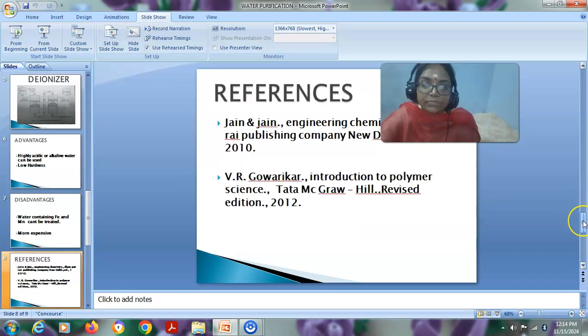Then coming to the references, I have referred to two books. One is Engineering Chemistry by Jain and Jain. Another one is Gowarikar, which is a polymer chemistry book. When you go through these books, you get more knowledge on the purification of water.